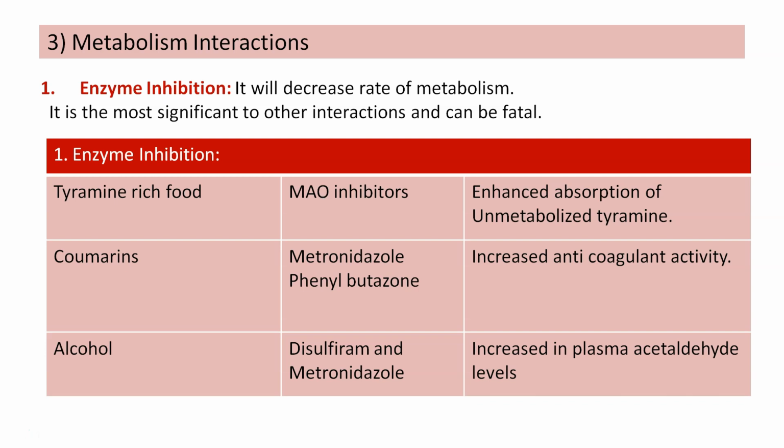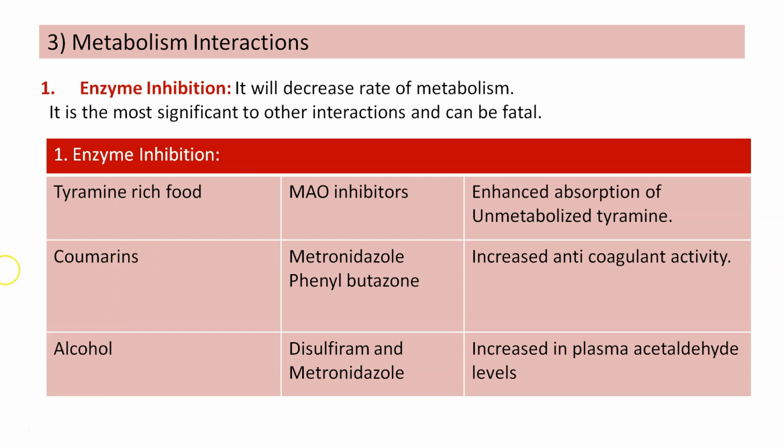Now, which drugs are monoamine oxidase inhibitors? The drugs include selegiline, isocarboxazid, phenelzine, and tranylcypromine. These are the drugs we can see in the MAO inhibitor classification.